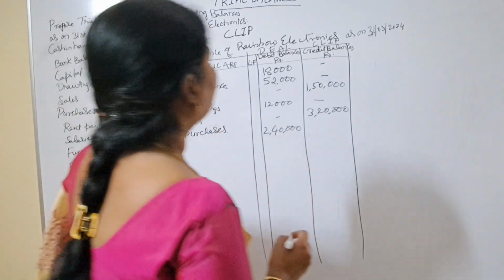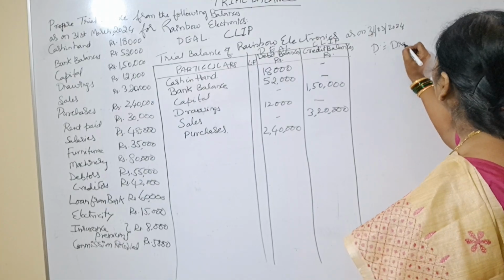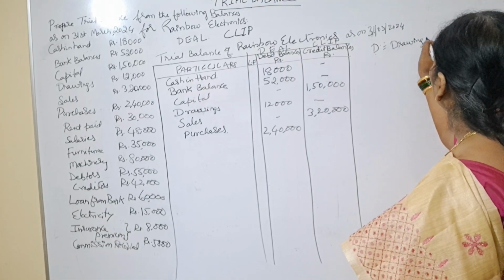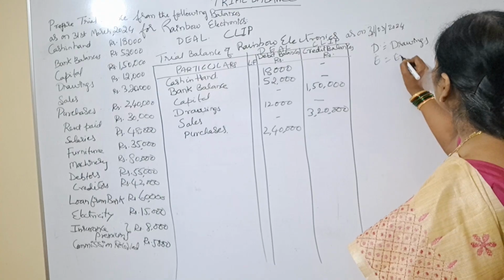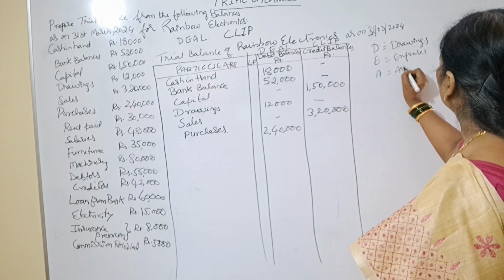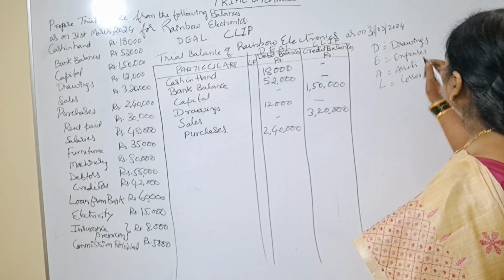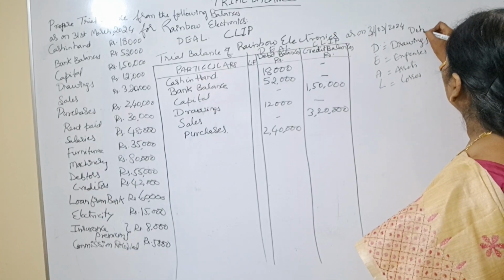Okay, for your understanding, I will write here, it's better. D is equal to drawings. E means expenses. A means assets. L means losses. This is the debit side.